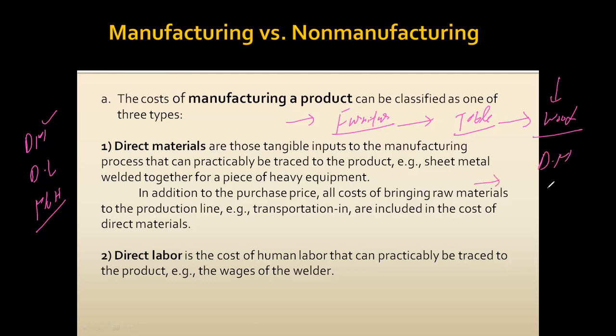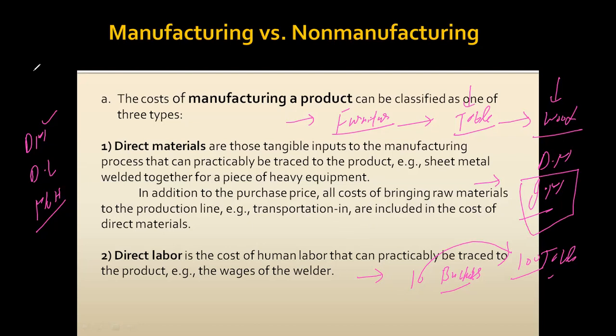At the same time, we can clear the example of indirect materials. Say you are doing the manual polish for this table. Assume you consume 10 buckets of polish to polish 100 tables. So on average, you know how much you incurred on each table, but on a per unit basis, you don't have the traceability. So as you don't have the traceability on a per unit basis, this polish can be considered as indirect materials.